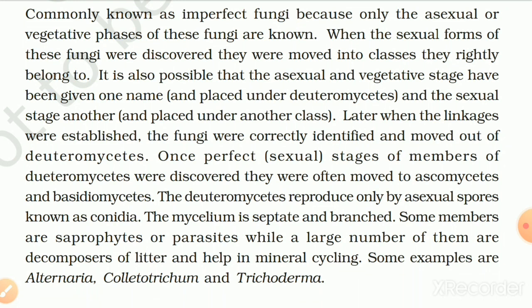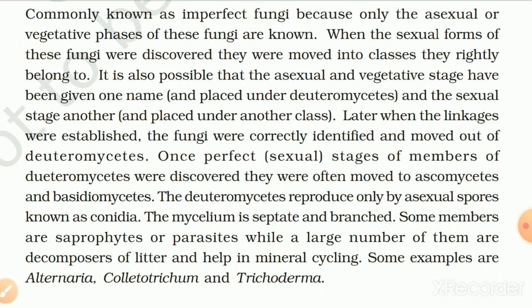Later, when the linkages were established, the fungi were correctly identified and moved out of Deuteromycetes. Once the perfect sexual stage of members of Deuteromycetes was discovered, they were often moved to Ascomycetes and Basidiomycetes.